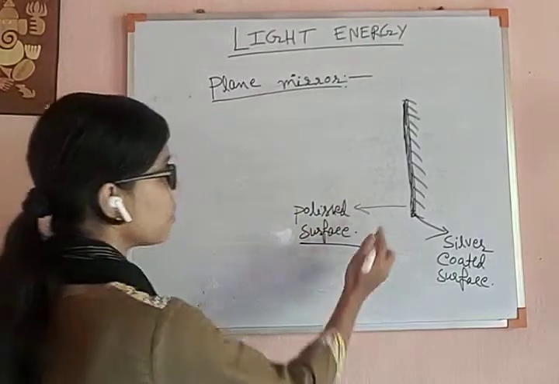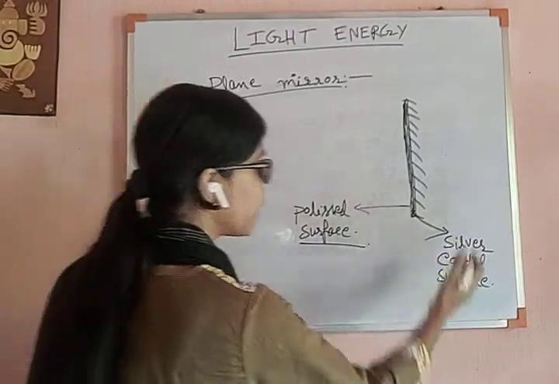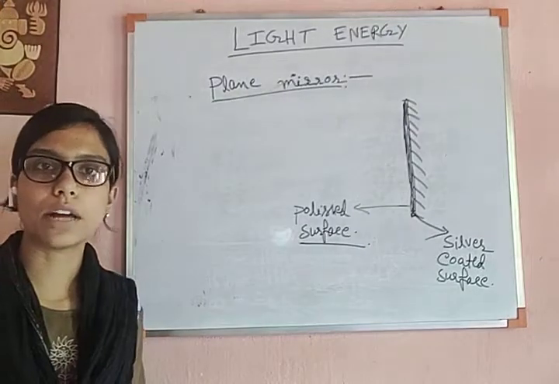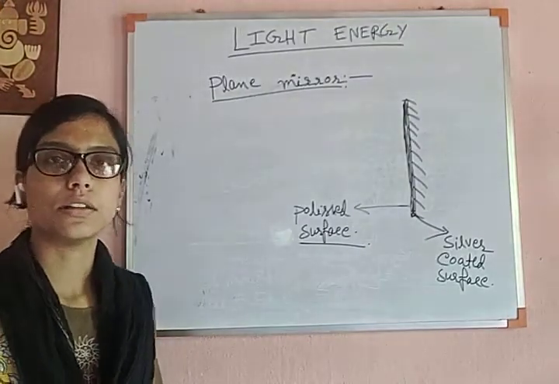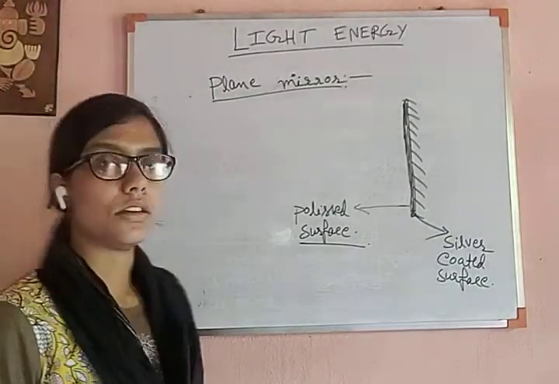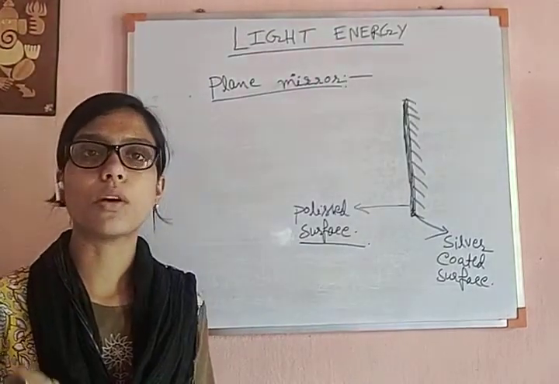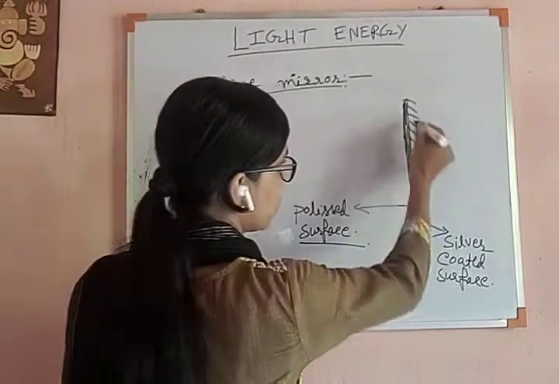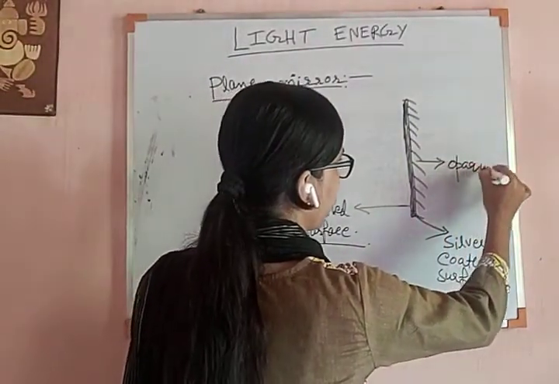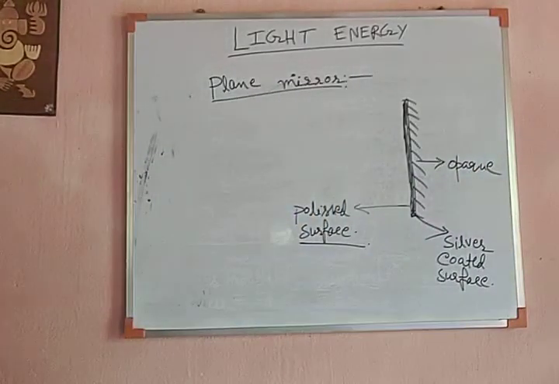So this portion is the polished surface, and after that there is a silver coated surface, and to protect that silver coated surface, that silver surface is protected by an opaque object. So this dashed portion is some opaque material.